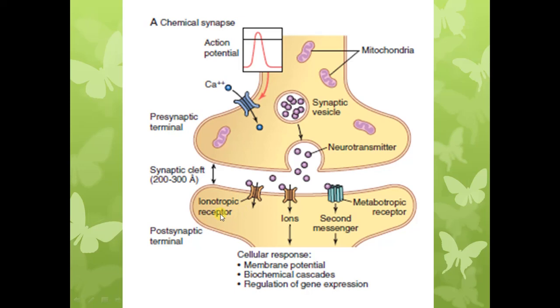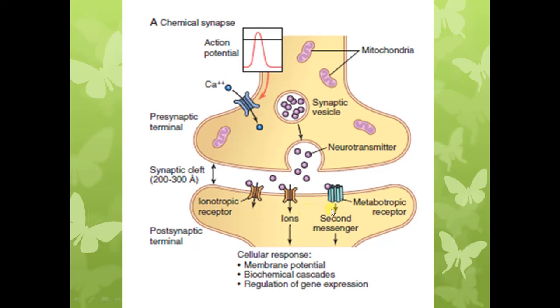I am repeating that receptors present in the postsynaptic membrane can be of two types. Number one, they can be ion channels and are known as ionotropic receptors. In the case of ionotropic receptors, the binding of the neurotransmitter with the receptor will lead to opening of the ion channels, and there will be a flux of ions through these channels into the cytoplasm of the postsynaptic neuron.